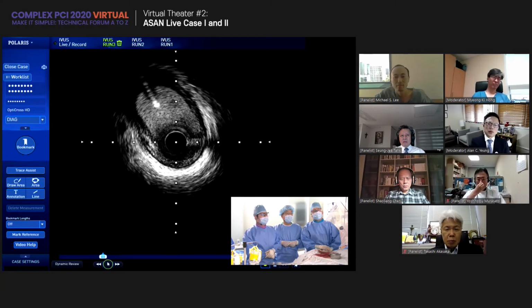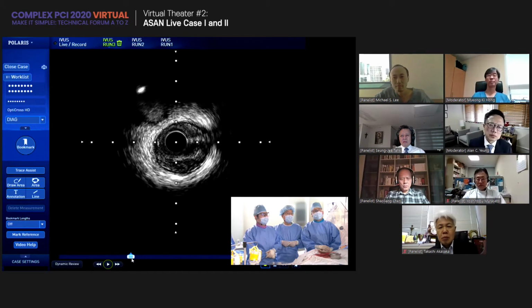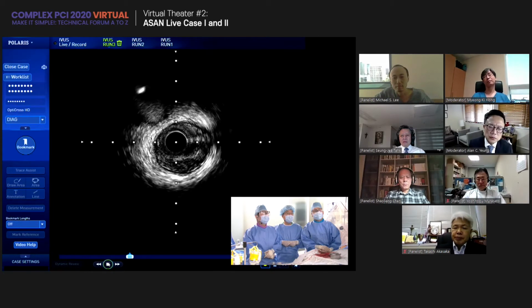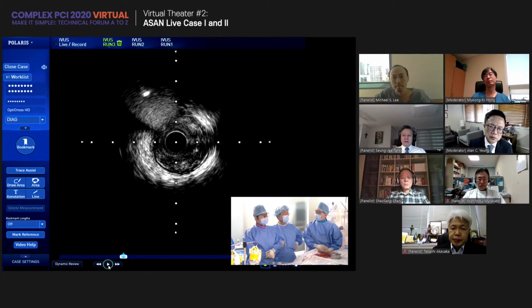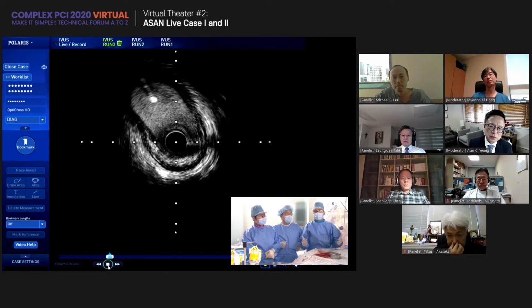And this is the opening of the diagonal. Let's review again. Diffuse disease and some disease of the ostium. Yes, the ostium is a little bit diseased, and it is a large diagonal branch with a big territory.